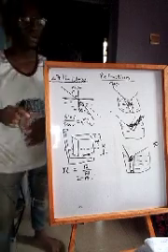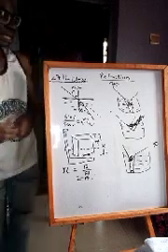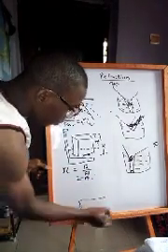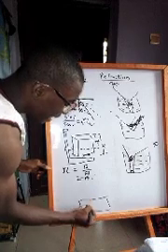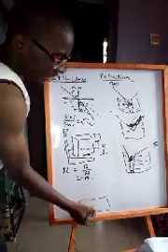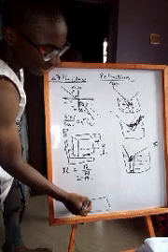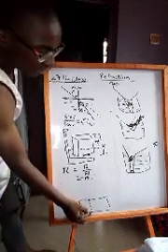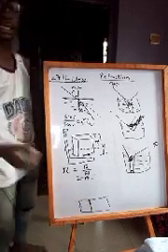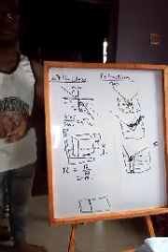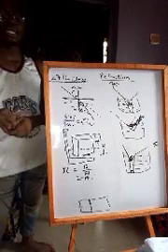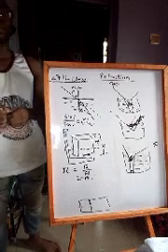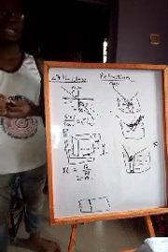Now, total internal reflection is a process whereby light moves from a denser to a less dense medium. Imagine this is our denser medium here. When light moves from this denser medium to a less dense medium, like this is glass, and light moves to the air, then there's a particular angle of incidence in the denser medium at which the angle of refraction in the less dense medium is 90 degrees. That is called the critical angle. And above that critical angle, the light is totally reflected.